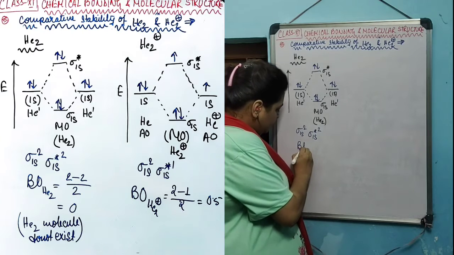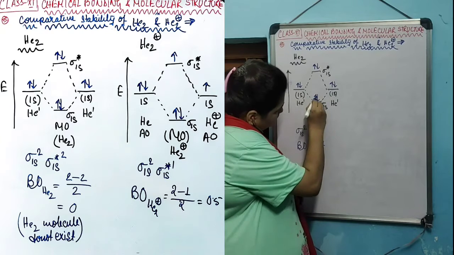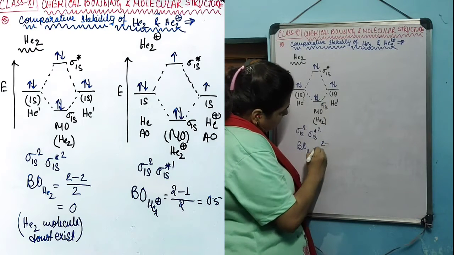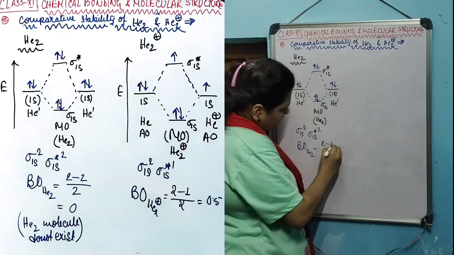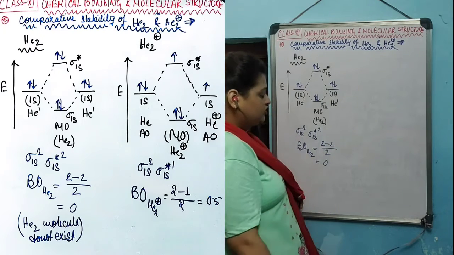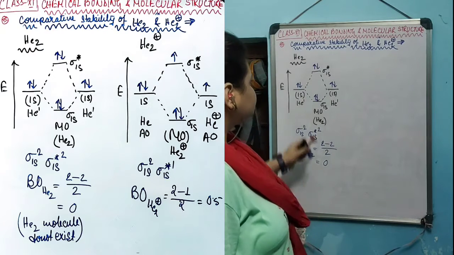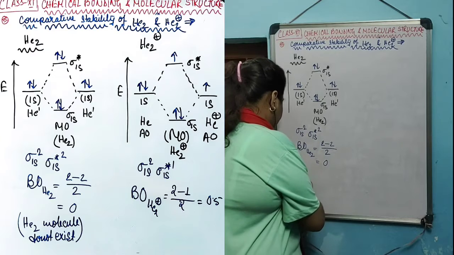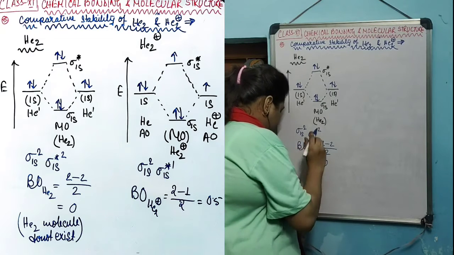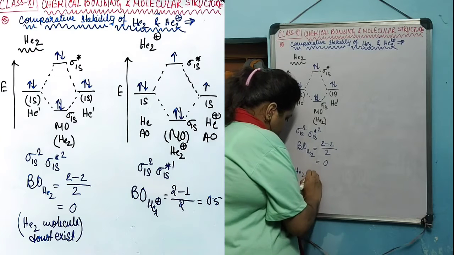And the bond order for He2 species is half of the number of electrons in the bonding orbital minus the number of electrons in the anti-bonding orbital. This will give 0. As the bond order is found to be 0, this implies that the existence of He2 molecule has no significance. That is, He2 molecule does not exist.